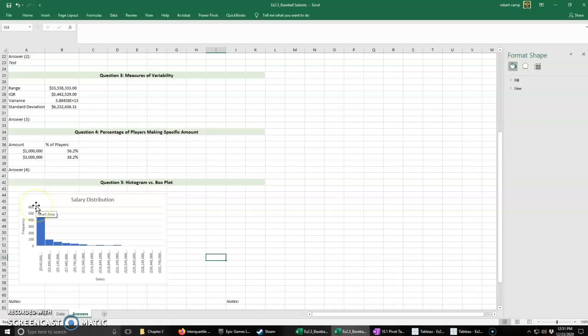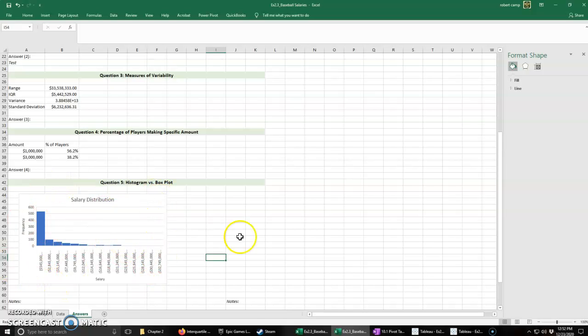We're looking at the tail here, so this is skewed to the right. You would think, oh wait, that's where the most instances are, so it's skewed to the left. That's not the way it works. The skew is talking about where the tail is, the long tail in this case, where it decreases and then goes out small. The tail is to the right, therefore the data distribution is skewed to the right, which is what we'd expect. We'd expect it to be heavily right skewed because more players are making the minimum than anything else.